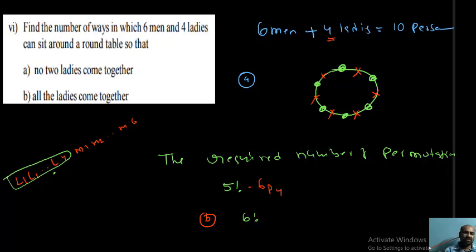Okay. Next, the girls can change their places. The ladies can change their places in 4 factorial ways. That's why 6 factorial into 4 factorial. After one circular arrangement, the remaining thing becomes linear only. That is the important thing here.